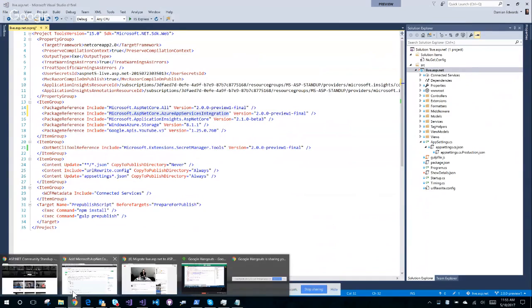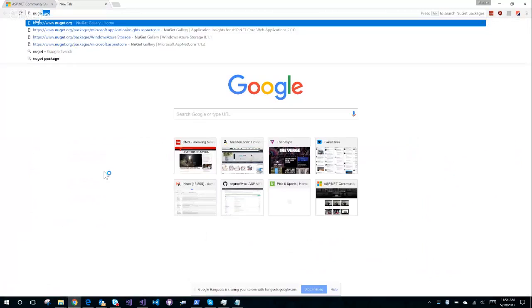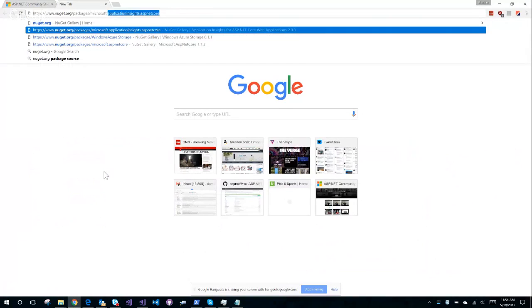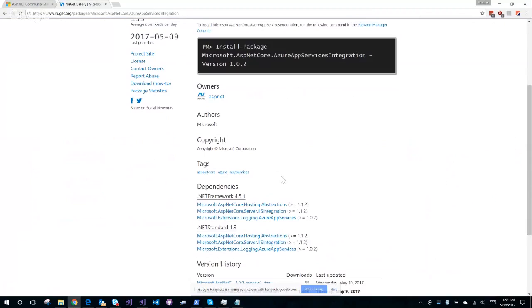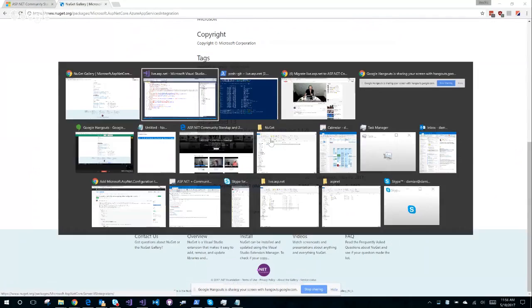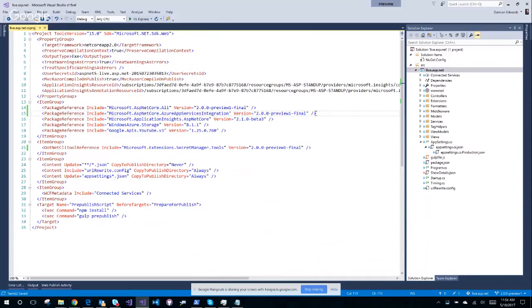A quick way to find out. NuGet. Sweet. And there is a preview 2, so let's save that. Restore that. Great. Rebuild. Should have one less error.